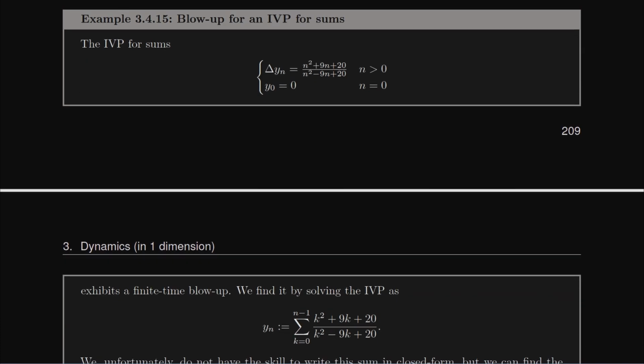So our second problem is going to be the blow-up time for an IVP for sums. And like I said, these are uncommon, but we can still technically define them, and so I wanted to go through a definition for it.